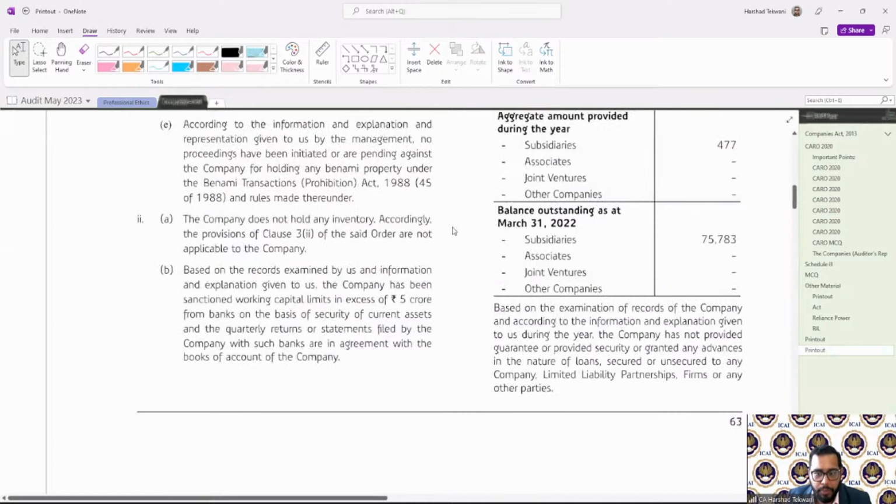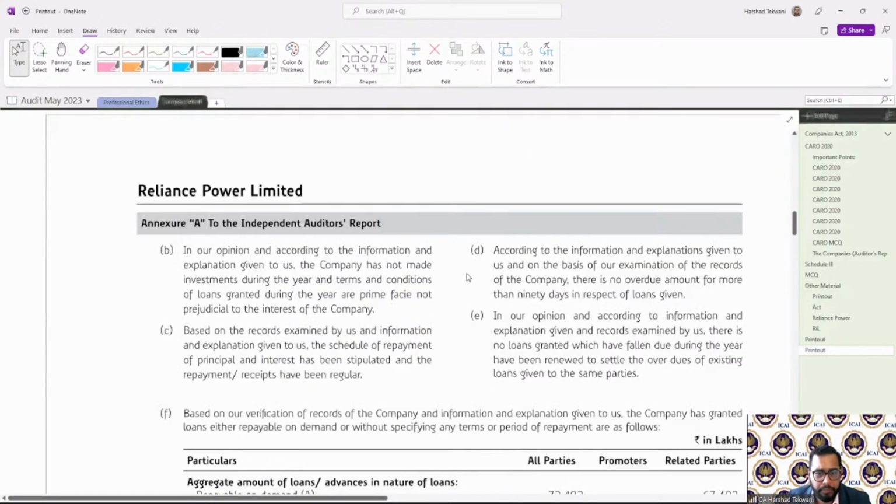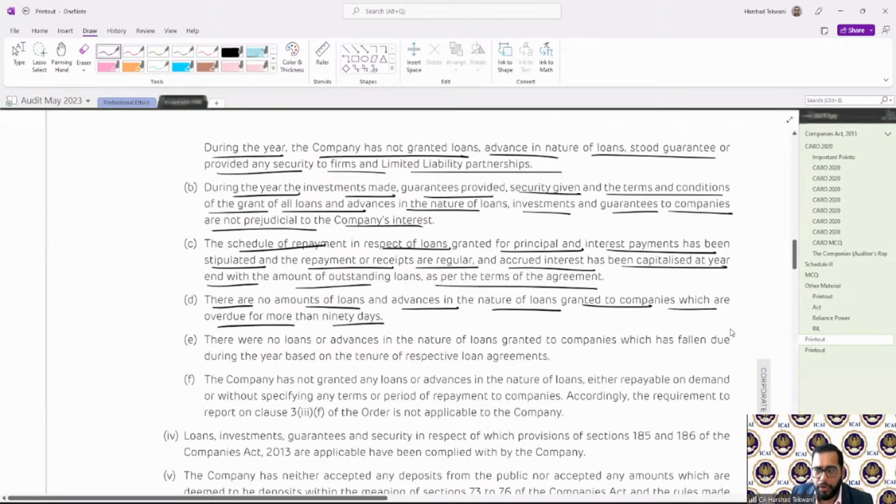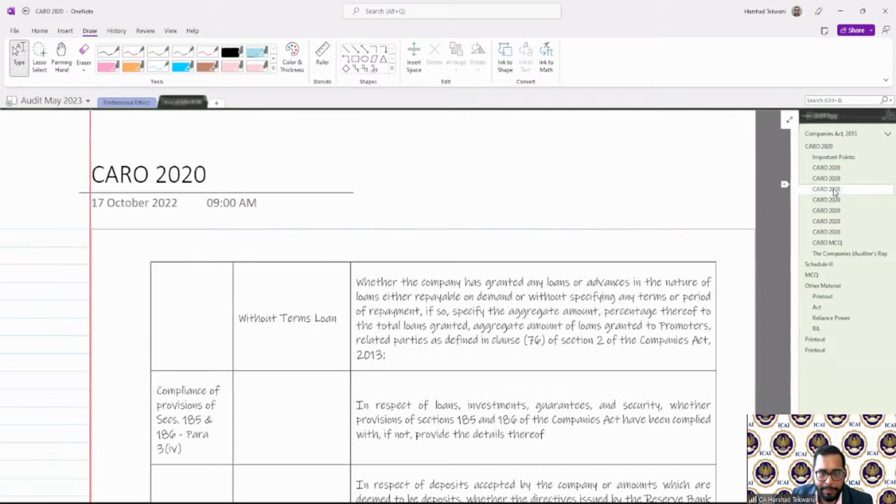So here, if I show you, see, point number D. According to the information and explanation given to us, on the basis of our examination of records of the company, there is no overdue amount for more than 90 days in respect of any loan given. In earlier example also, it's the same. There are no amounts of loans and advances in the nature of loans granted to the company which are overdue for more than 90 days. So if nothing is there, then we need to report it accordingly.